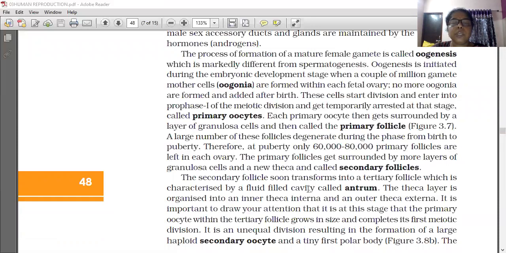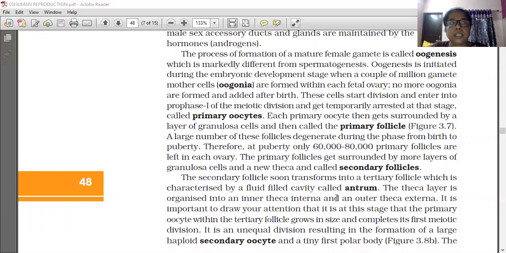The secondary follicle soon transforms into a tertiary follicle. The tertiary follicle can be identified by the presence of a fluid-filled cavity called the antrum.